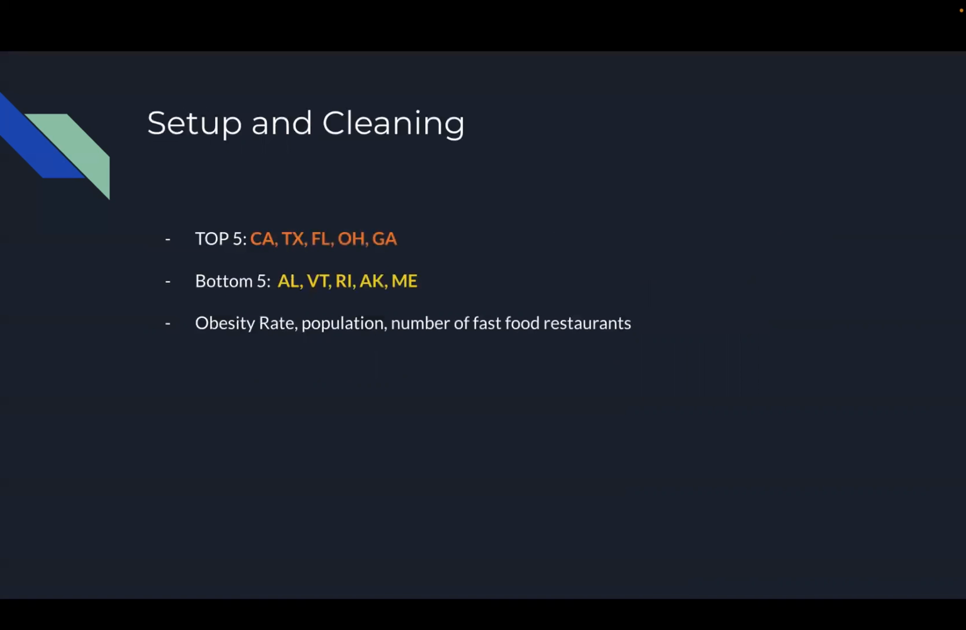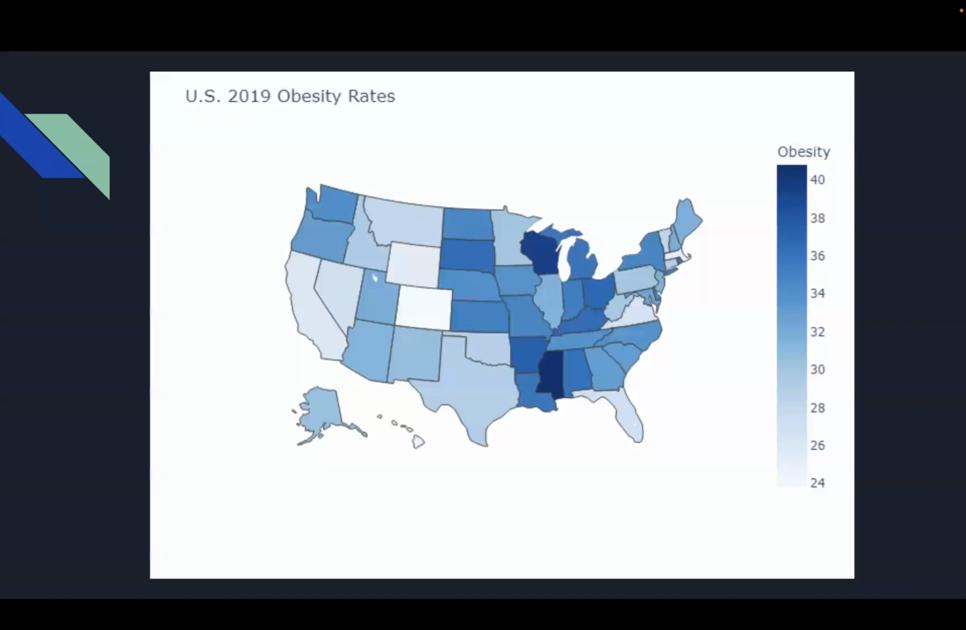So setup and cleaning was just real quick. We just took the top 5 and bottom 5 states in regards to the number of fast food restaurants in them. And we are focusing on the 3 different variables: obesity rate, population, and number of fast food restaurants for each of these states. So looking directly at a map of the obesity rates for each state, we can see that the darker colors mean there's a higher obesity rate, and the lighter colors mean there's a lower obesity rate.